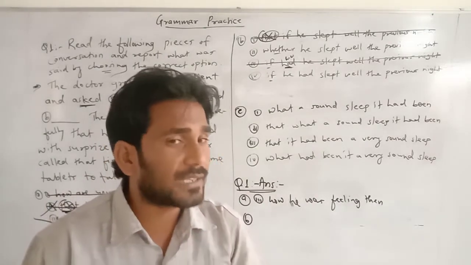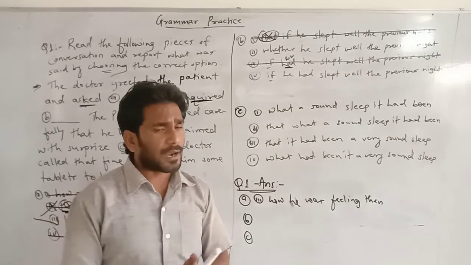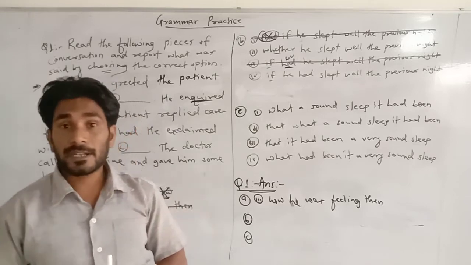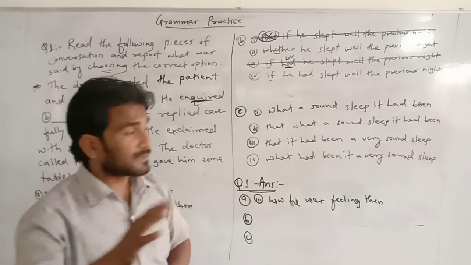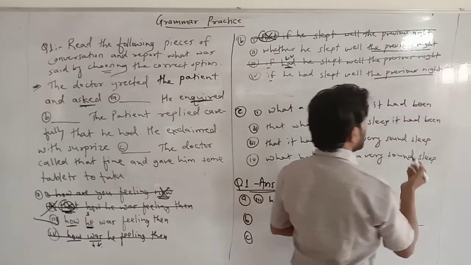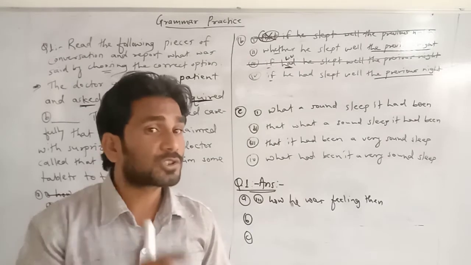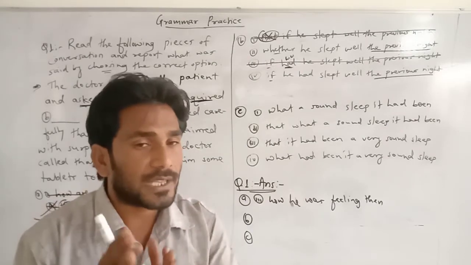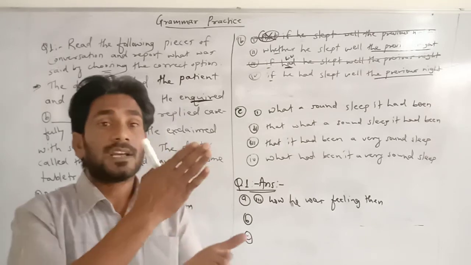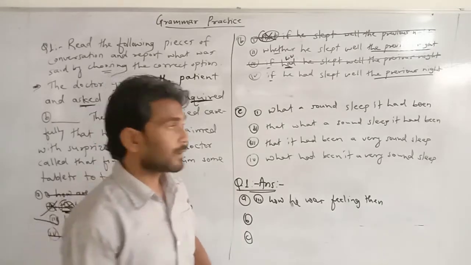So remember, my guys, one thing that I told you regarding the changes of tenses. By the words "previous night" we can understand there was "yesterday" in the direct speech. That means the question was in simple past tense.